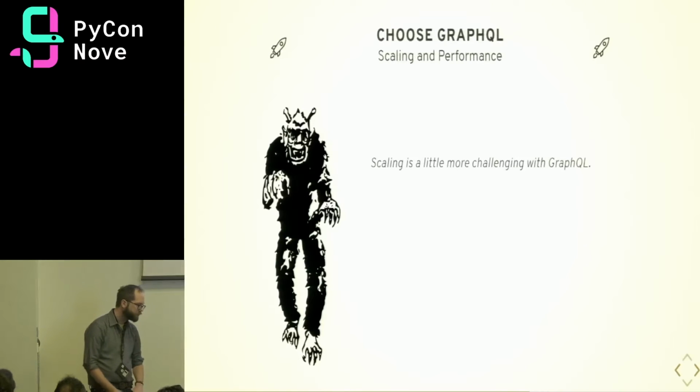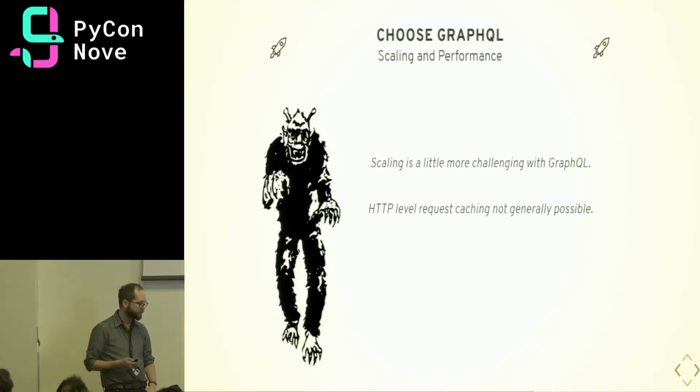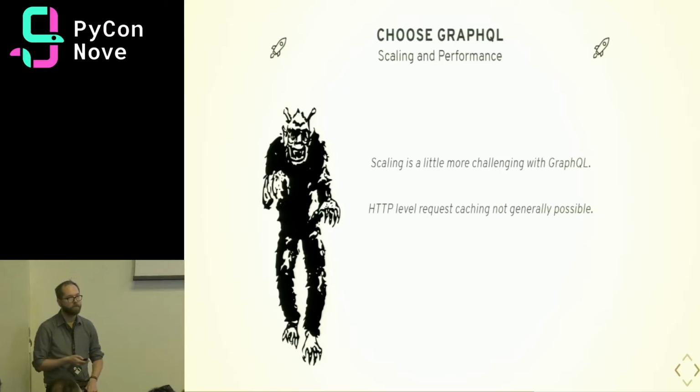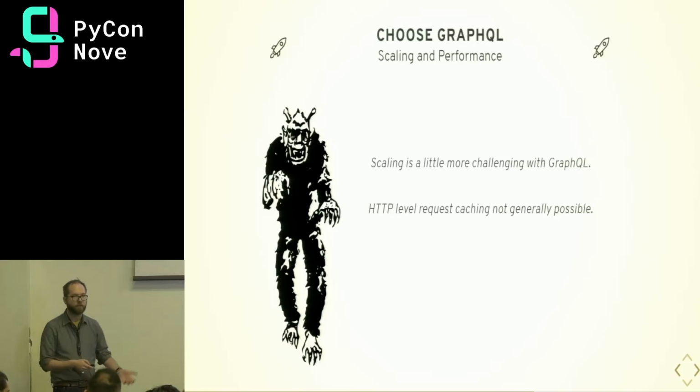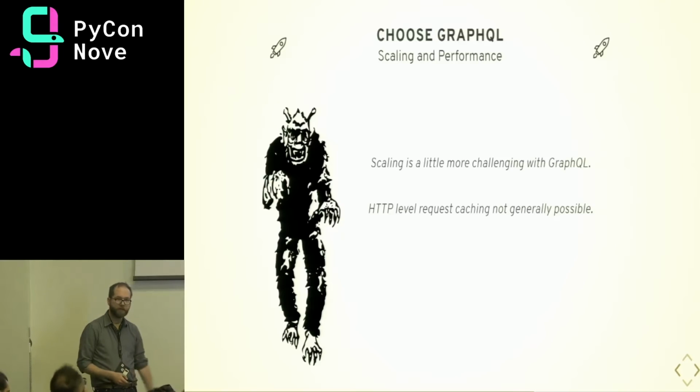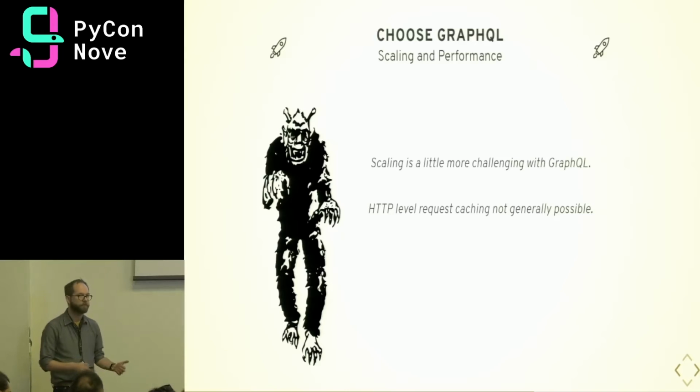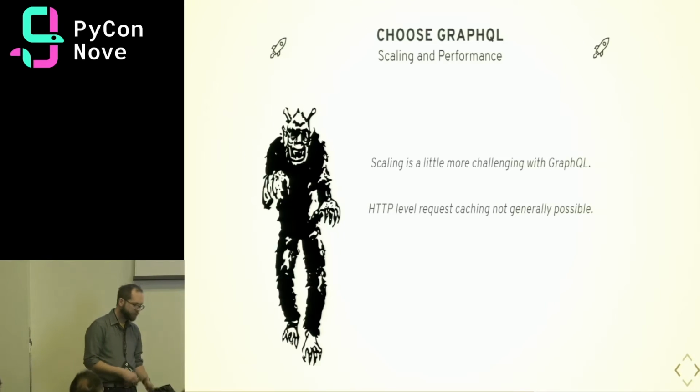So things are a little bit more challenging with GraphQL. The same paradigms that work with REST don't really apply to GraphQL. So for example, we can't have HTTP level request caching because we only have one endpoint. And each time you ask that endpoint for some information, it'll be different because it could be a different query. The community at large is working on solutions for this, Apollo team particularly.